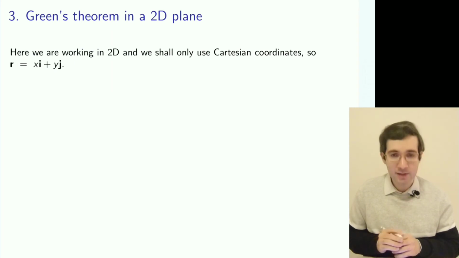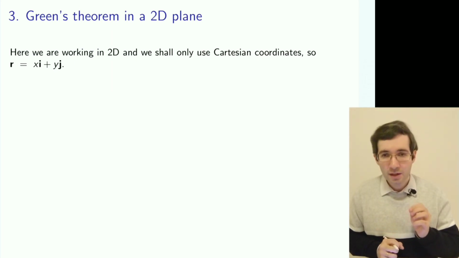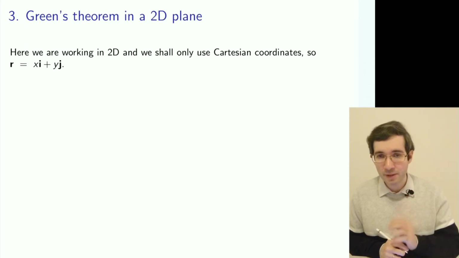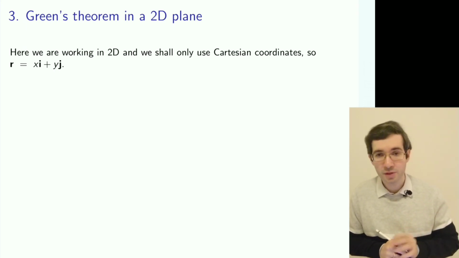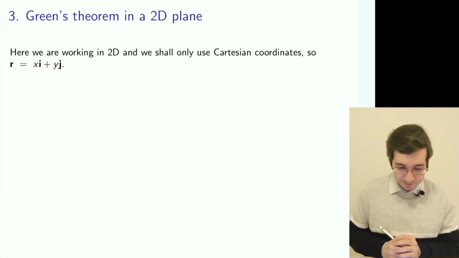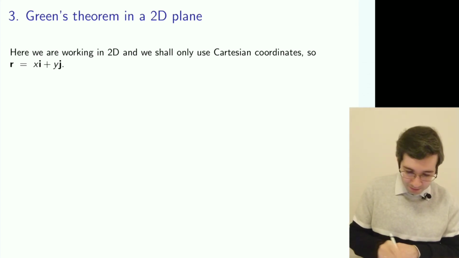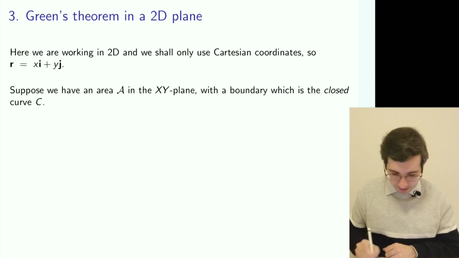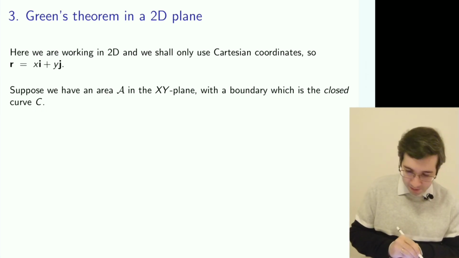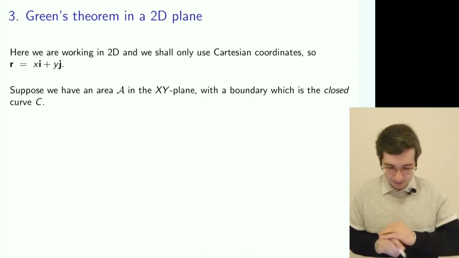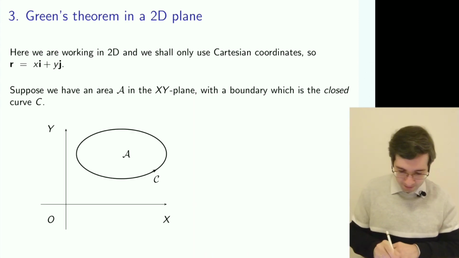And this brings us to the last theorem, which is the Green's theorem. It's defined in 2 dimensions, unlike the previous 2 theorems, which are 3-dimensional. And let's say we are looking for that position vector. And let's take a closed curve in a plane, in an xy plane, like that.